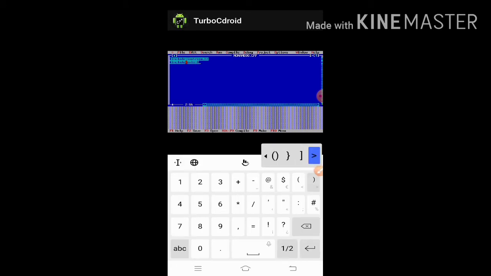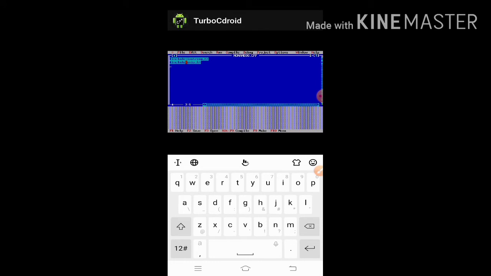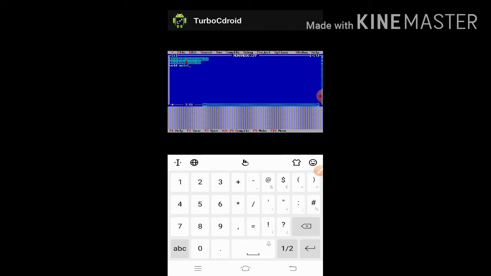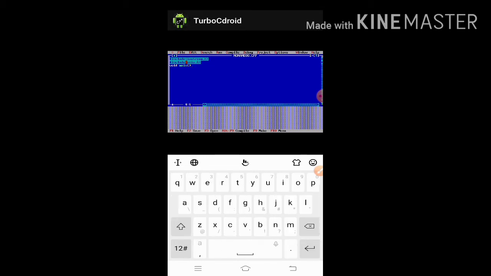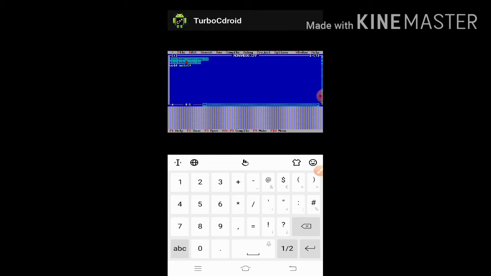Then I will write three operations in the same program: sum, then subtraction, then multiplication. So include iostream.h, include conio.h. This is the header file. Then I write the void main function, and then the curly bracket will start.